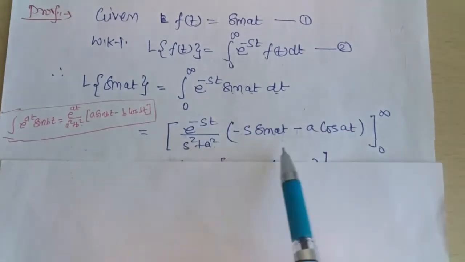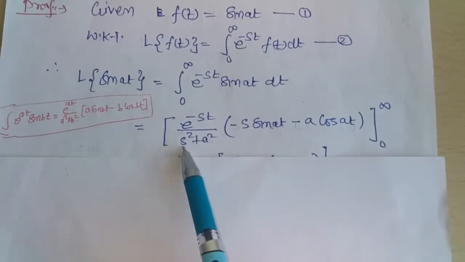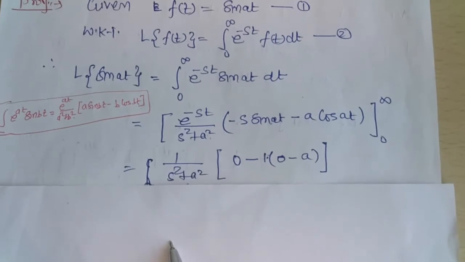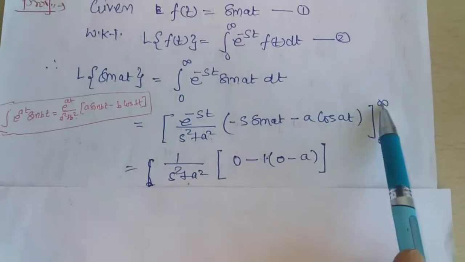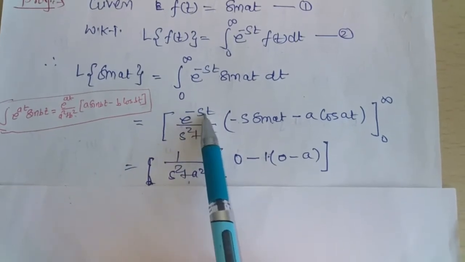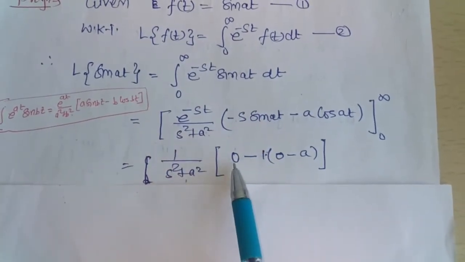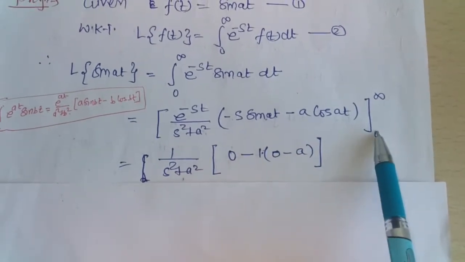Now in place of t we substitute the upper limit and lower limit, and here s square plus a square is constant, so we write outside 1 upon s square plus a square. Now the upper limit gives e raised to minus infinity, which becomes 0. So the upper limit gives result 0, minus the lower limit where we put t equal to 0.